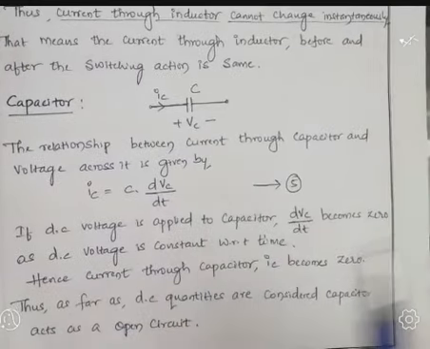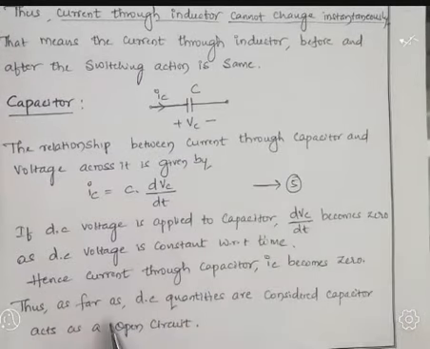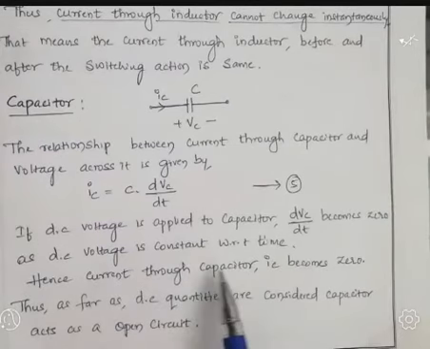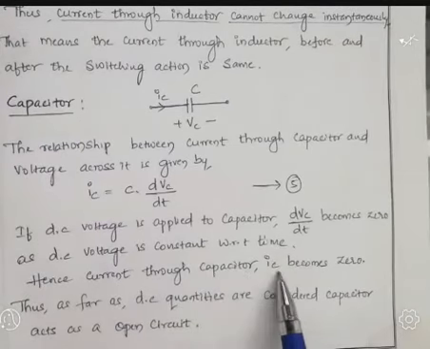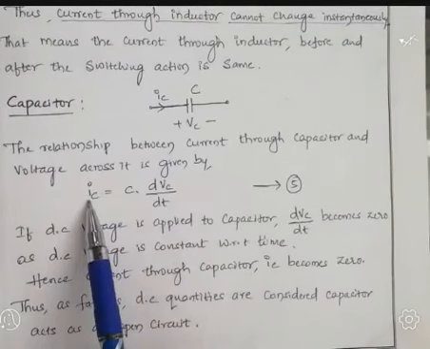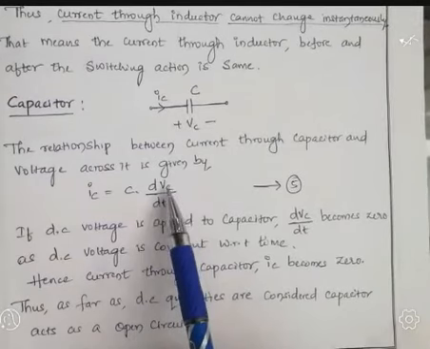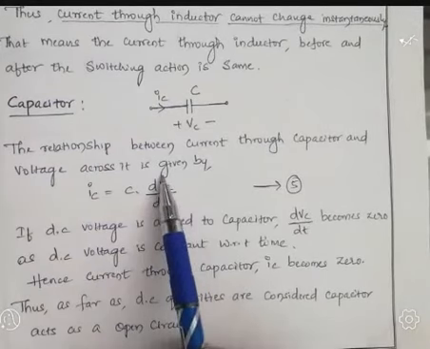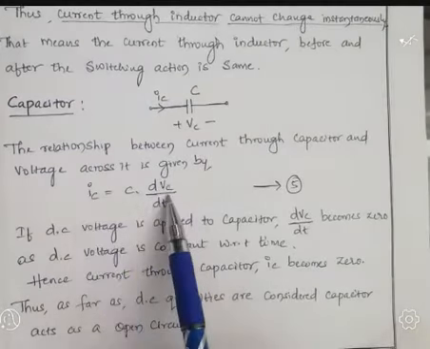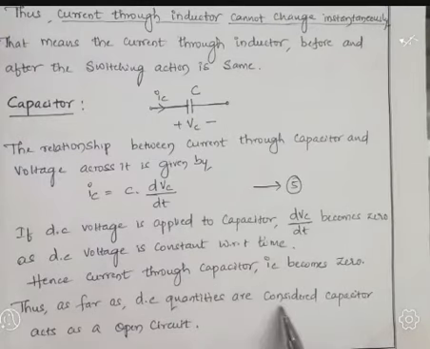Hence, current through the capacitor becomes 0, so IC becomes 0. Thus, as far as DC quantities are considered, the capacitor acts as an open circuit.